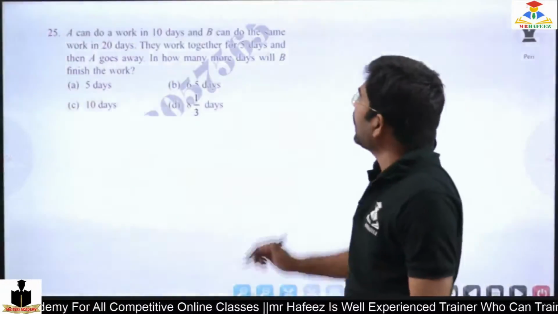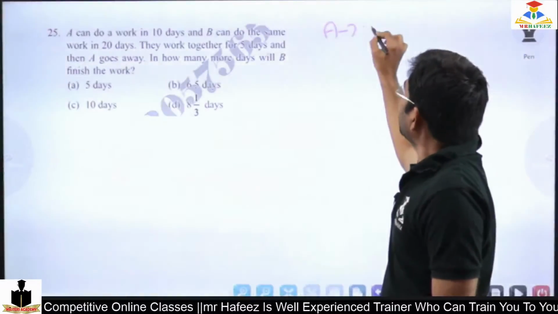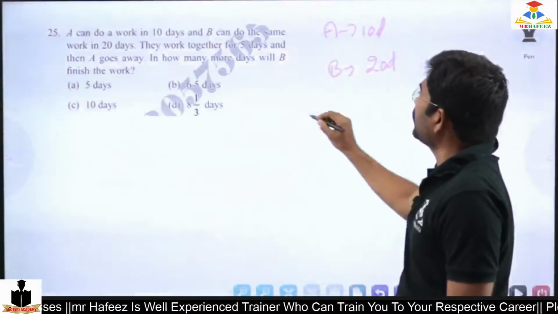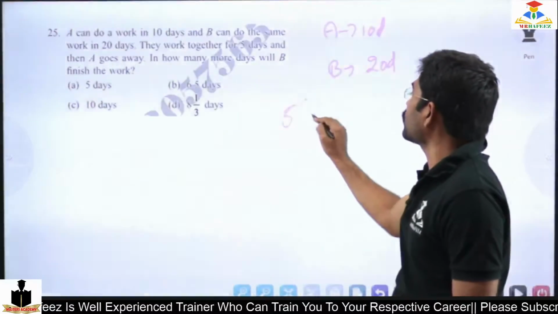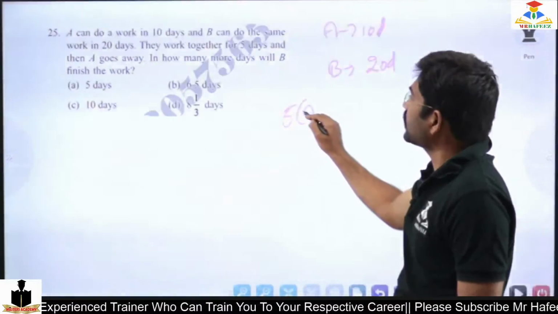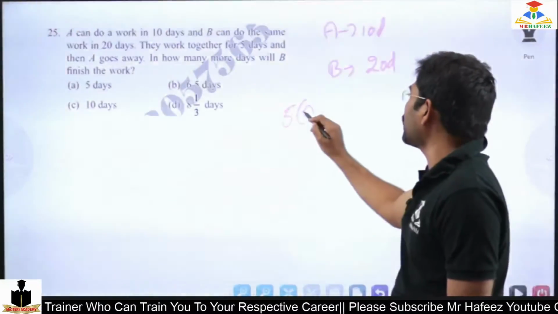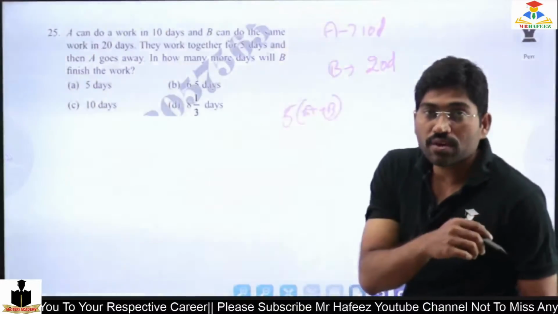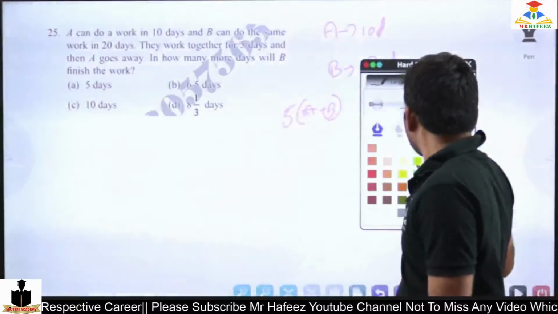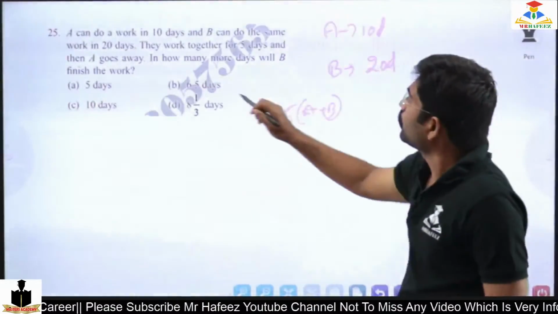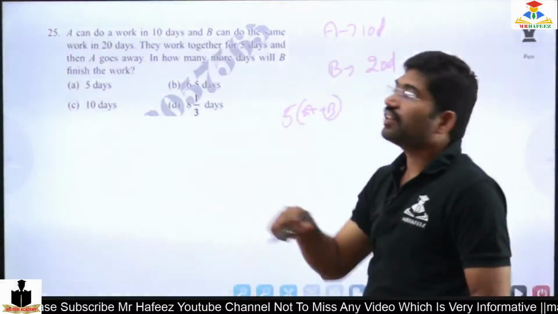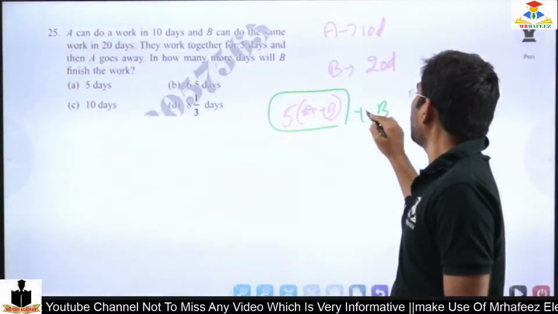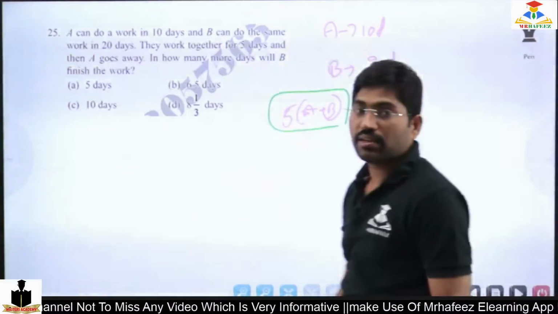Now, A can do a piece of work in 10 days and B can do the same work in 20 days. They worked together for 5 days, and then A goes away. That means B is working next. In how many days will B finish the work? So they worked 5 days, after that B works for X days.